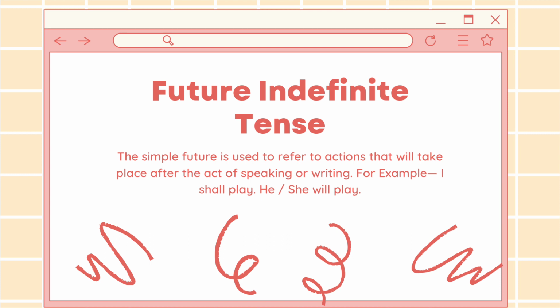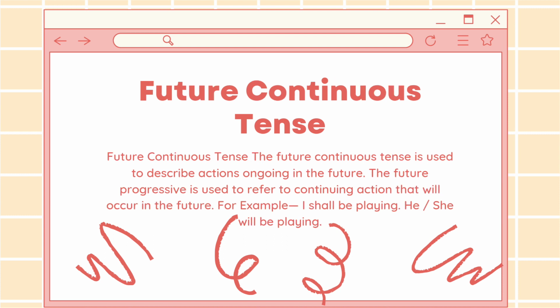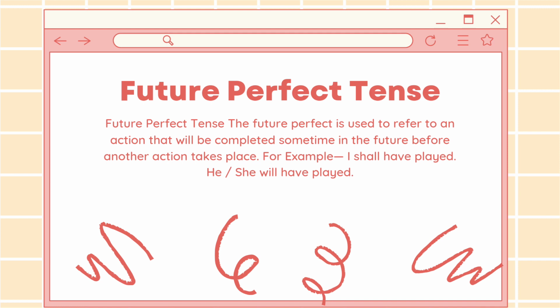Then we have future continuous tense. The future continuous tense is used to describe actions ongoing in the future. The future progressive is used to refer to a continuing action that will occur in the future. For example, I will be playing, she will be playing. Then we have future perfect tense. The future perfect is used to refer to an action that will be completed sometime in the future before another action takes place. For example, I will have played, she will have played, and they will have played.